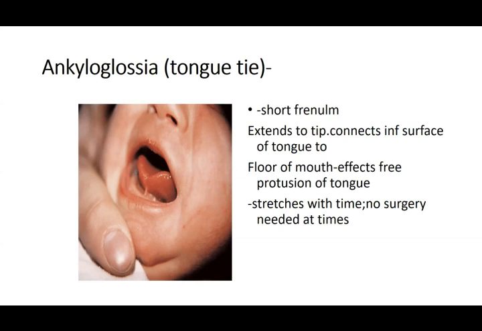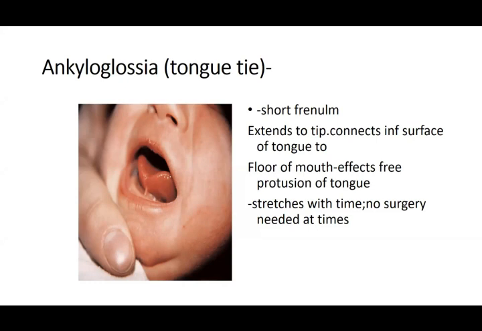That means your tongue is held from end to end to the floor of the mouth, and you cannot protrude your tongue. The baby cannot protrude it, and so speaks in a monotone that you cannot understand. It is said that it is of no issue, but it stretches with time. That means this frenum becomes small and the tongue develops, and the tongue can move freely. But at times, this does not happen and the child is not speaking clearly.